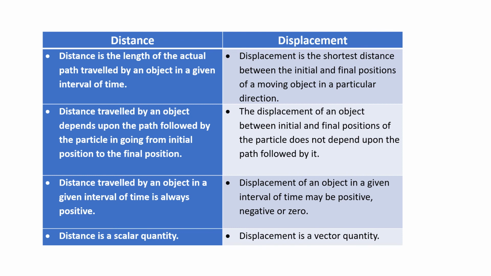Another example, don't try it out, but suppose you try to go in the forward direction, say in a ring, and the water carries you backward. So you are trying to go forward, but you've actually gone backward. So your displacement is negative, but the distance always remains positive. Distance is a scalar quantity, displacement is a vector quantity. Now what are scalar and vector quantities? We will do that in the next lecture, because we have done enough for today.